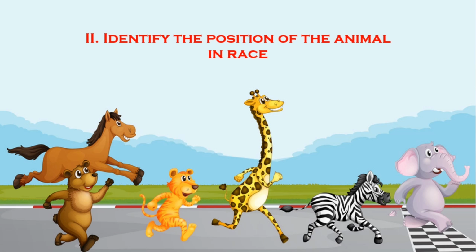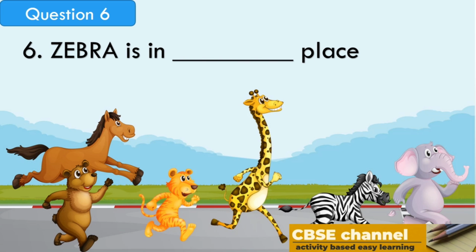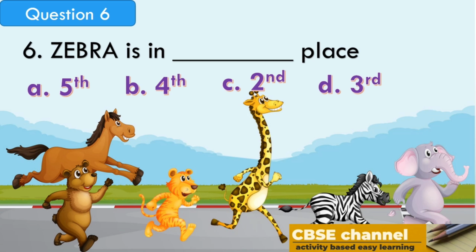Identify the position of animal in race. Let's see the next question. Zebra is in the place. Option A, fifth. Option B, fourth. Option C, second. Option D, third.